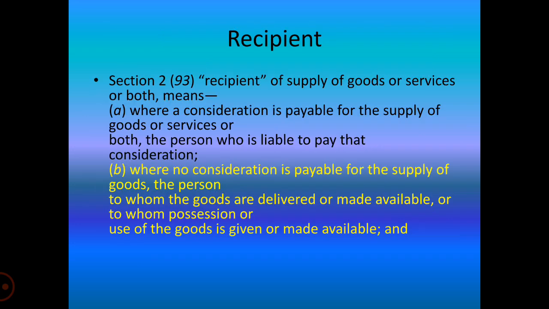We were studying a few basics about the goods and service tax. Now, Section 2, clause 93, recipient of goods or services or both, which means the categorization has been made with respect to whether consideration is paid or payable or not, where a consideration is payable for the supply of the goods or services or both.